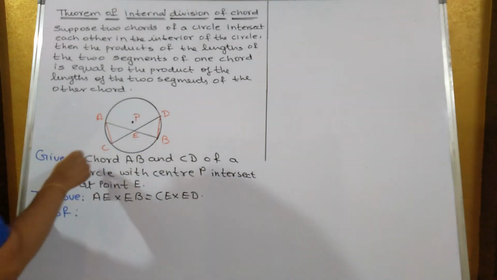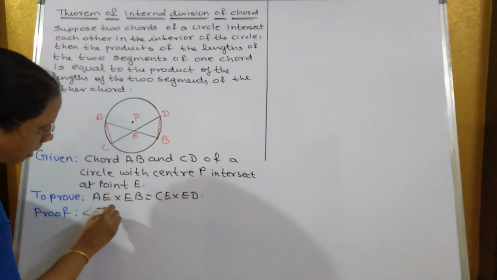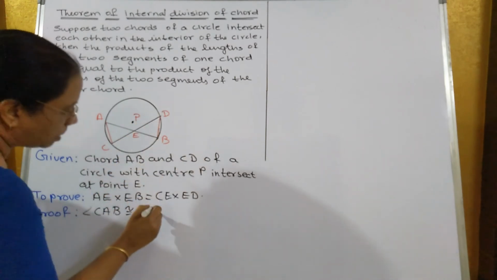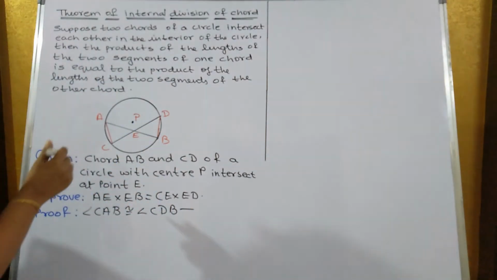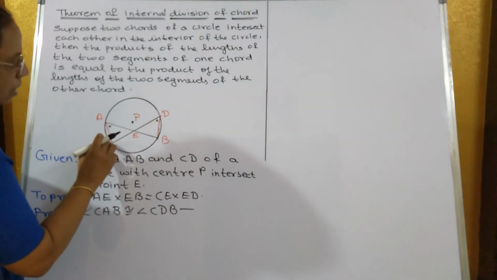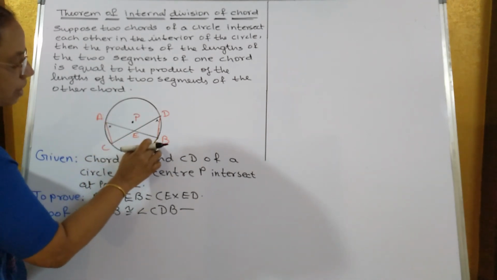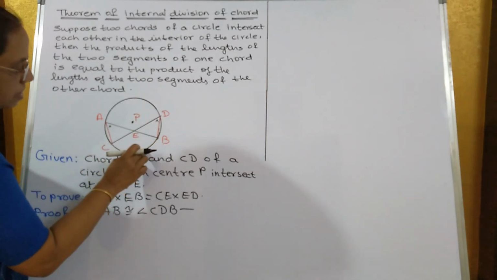Now angle CAB is congruent to angle CDB. Reason what you'll write? This angle intercepts the arc BC, and CDB also intercepts the same arc BC.